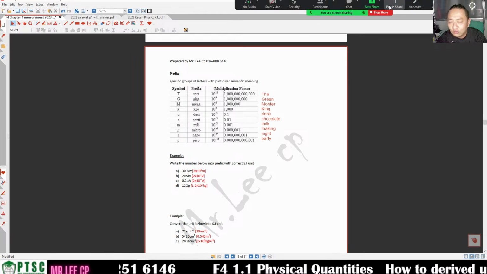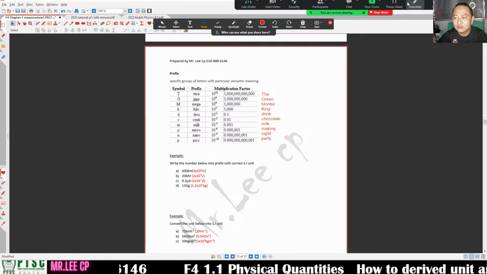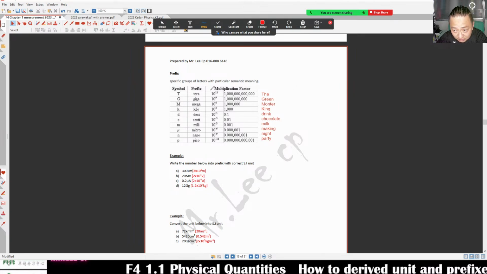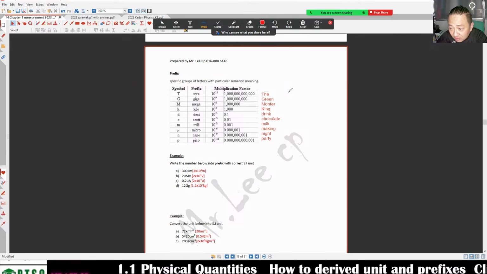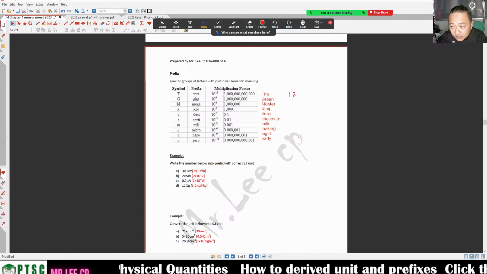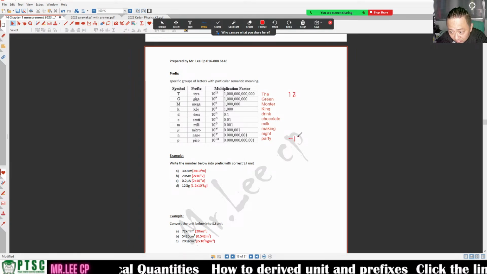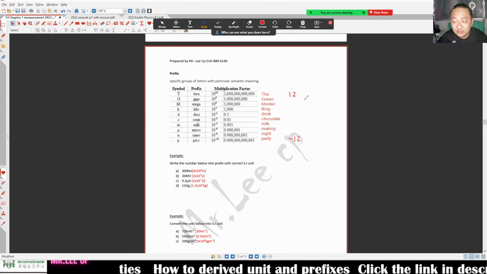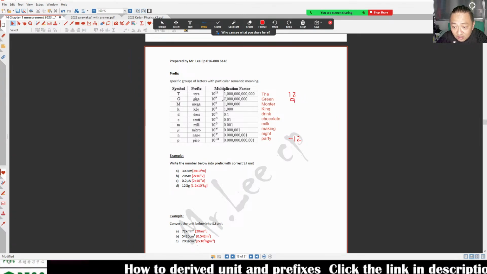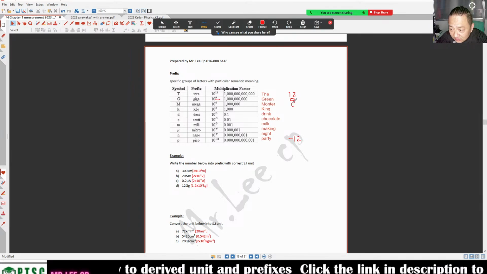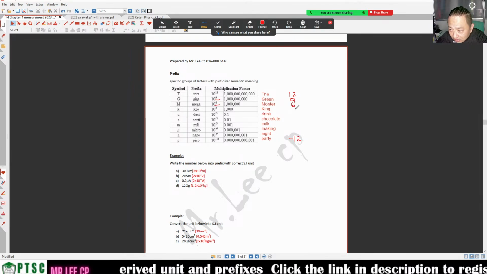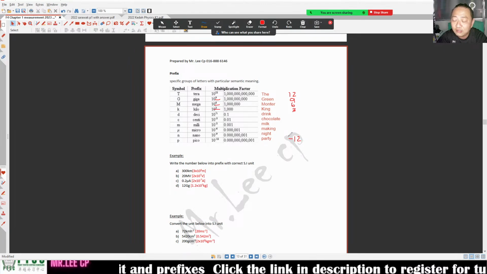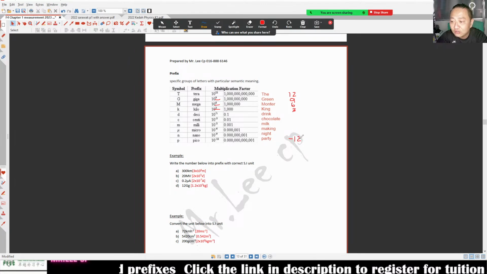Teacher, then I know this one already. I can memorize, right? So after you memorize the prefix, the multiplication factor will be here. You start from 12, and here you start from negative 12. From 12 you keep on minus until cannot minus. Minus 3 is 9. Minus 3 is 6. Minus 3 again is 3. Minus 3 again, oh, cannot, then leave it first.